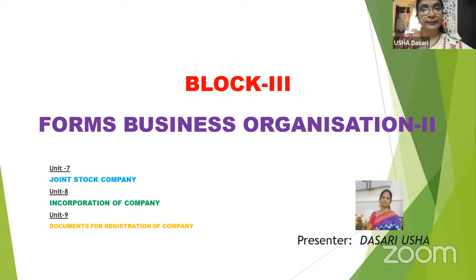The first act governing the company form of organization was passed in India in 1850. After independence, the first Companies Act was passed in the year 1956, and this act with amendments from time to time has been governing the different companies in our country.